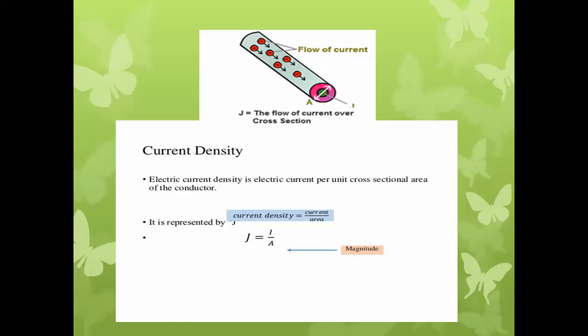So because of the magnetic field produced by the conductor, which is actually developed due to the current flowing through the conductor.